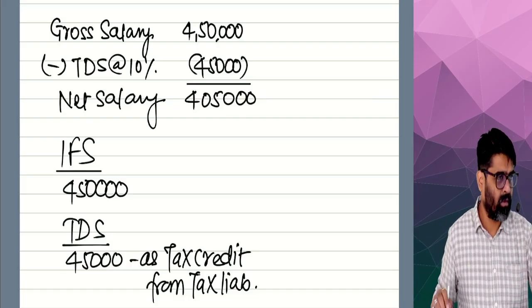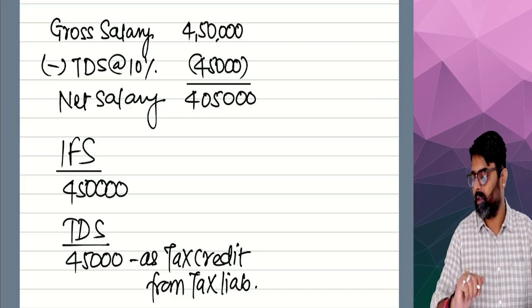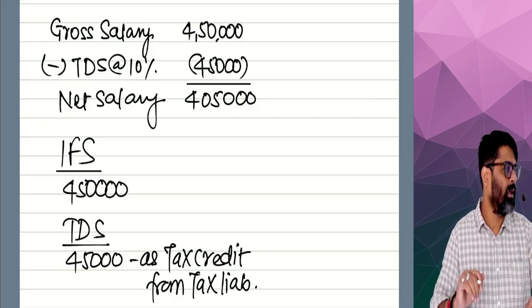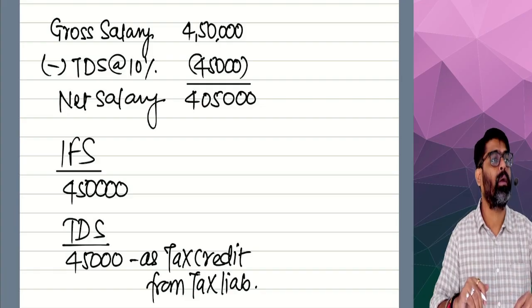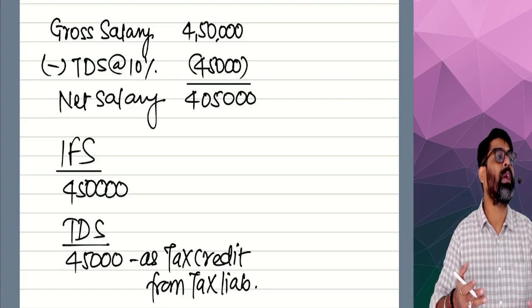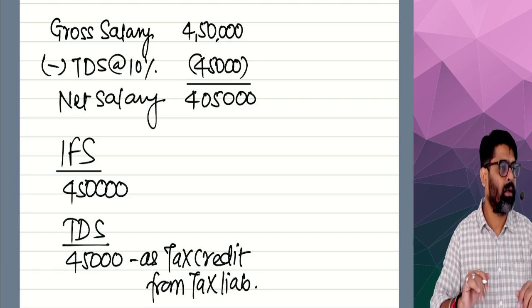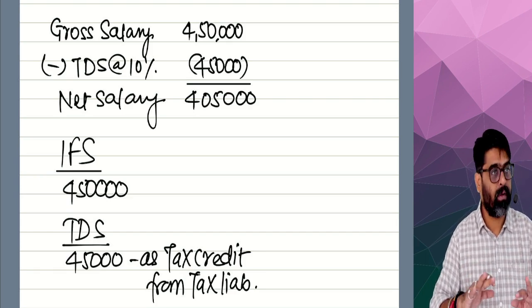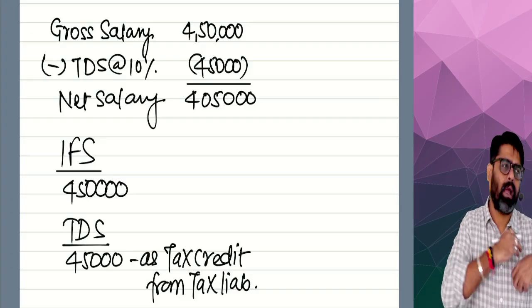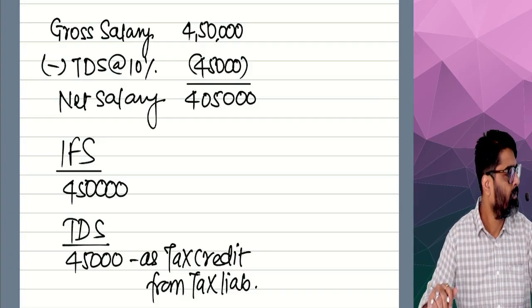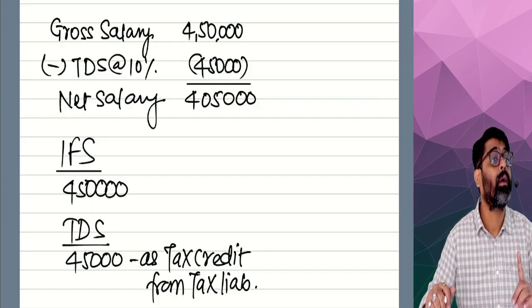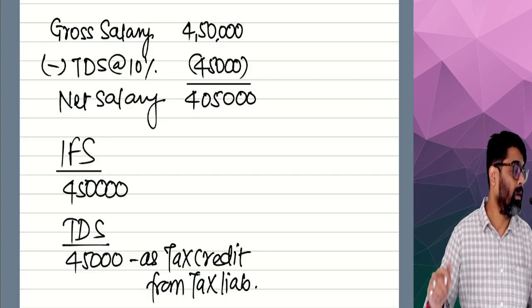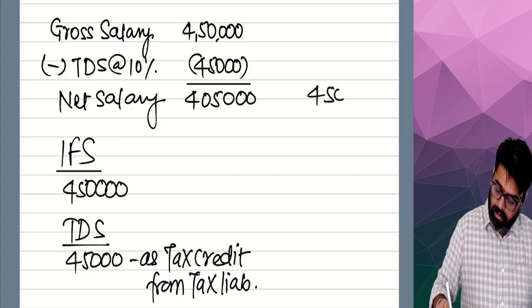Salary was 4,50,000. Now what if the employer says that I will not deduct TDS of 45,000, I will give you the full 4,50,000, and whatever TDS I was supposed to deduct, I will not deduct, and on that salary, whatever tax is coming, I will pay from my own pocket. Then 4,50,000 will be gross or it will be net? Then it will be treated as net. So 4,50,000 I will write here now.